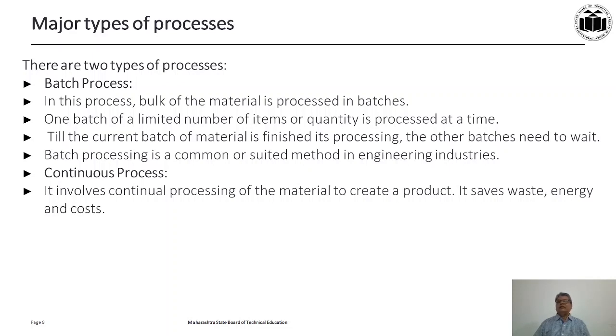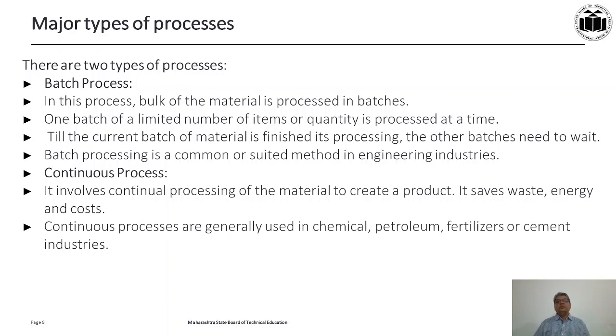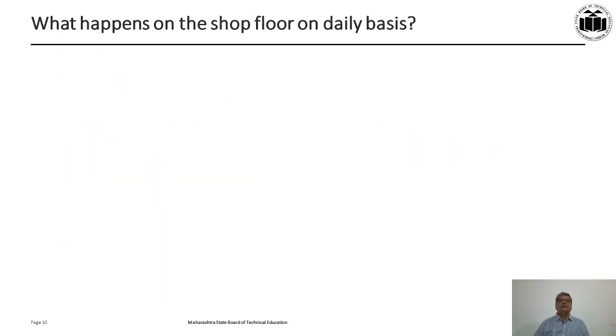As it is continuous, there is no need for handling of the material, or for a large workforce, and the wastage is less, and the energy required is less, and the cost is less as we use less labor, less handling of material, and less energy. Now, continuous processes are generally used in chemical, petroleum, fertilizer or cement industries.